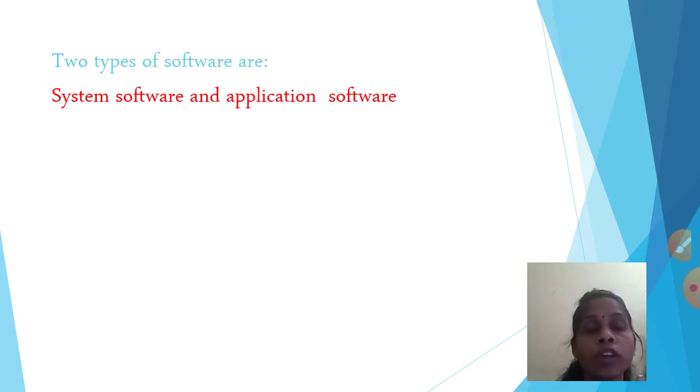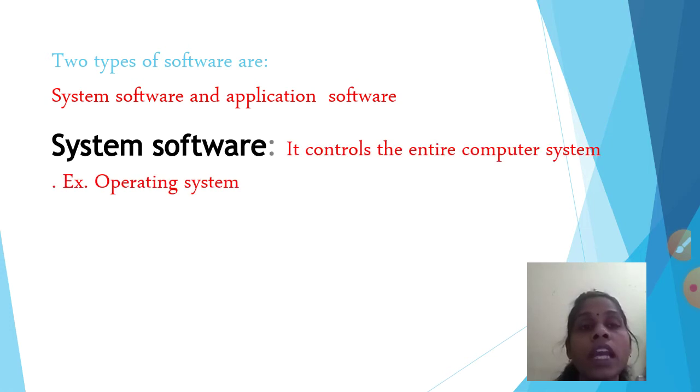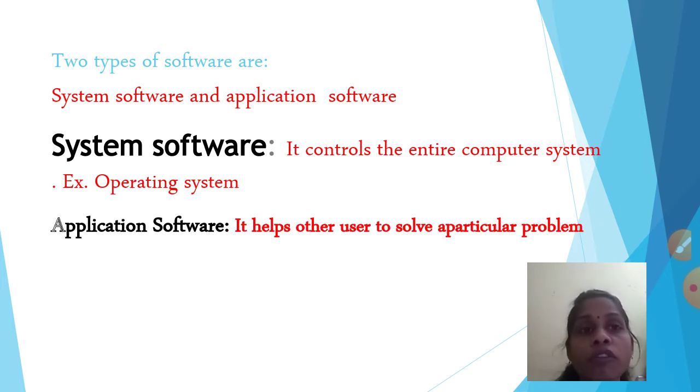two types of software. Which are the two types of software? One is system software and one is application software. Now what does system software do and what does application software do? System software controls the entire computer system. It is related to the system, controlling the whole computer system. Whatever is going on inside the computer is connected directly to the system software, and application software helps us to do some work. That is your application software.